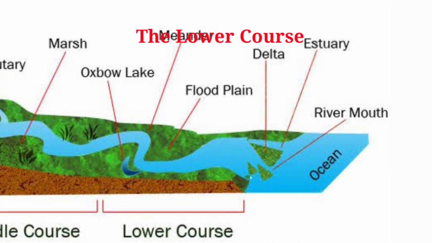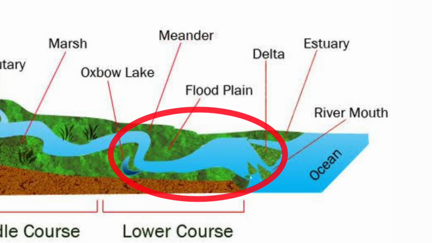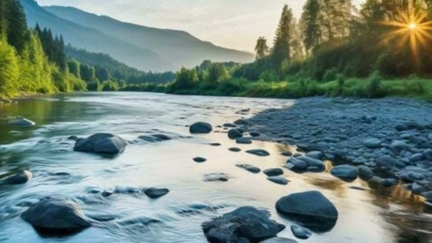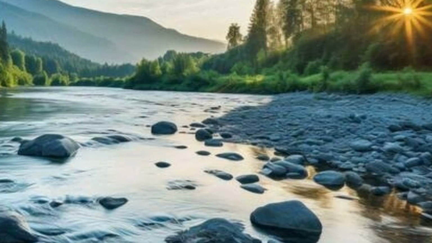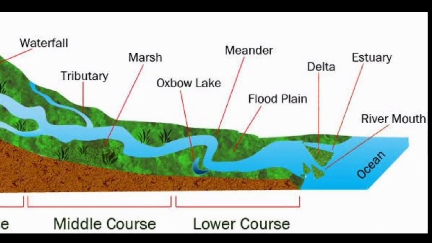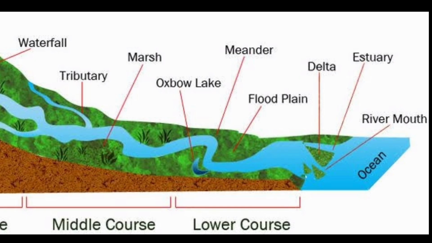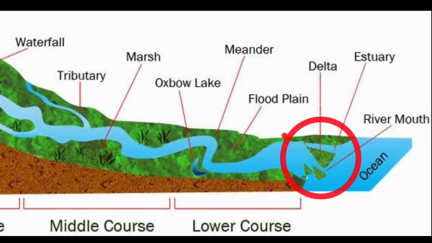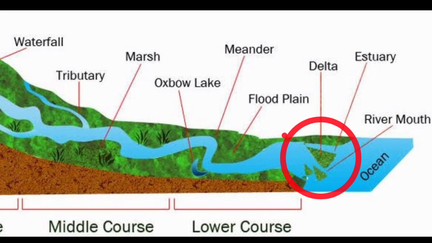The lower course. The river, moving downstream across a broad, level plain, is loaded with debris brought down from its upper and middle courses. Large deposits of sediments are found at the level bed, and the river splits into a number of channels called distributaries. The main work of the river here is deposition, and it develops typical landforms like delta and estuary.